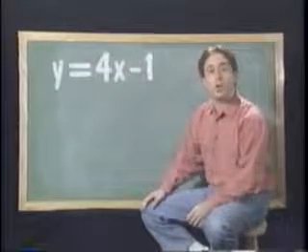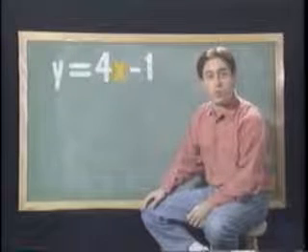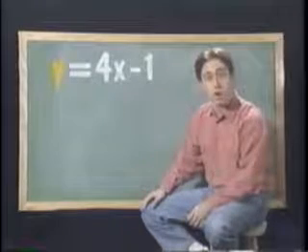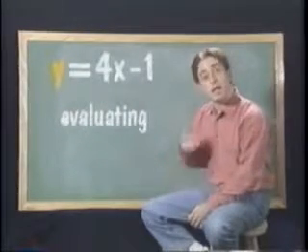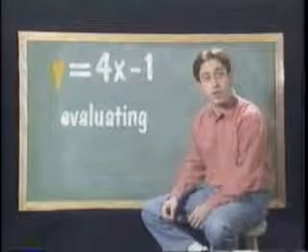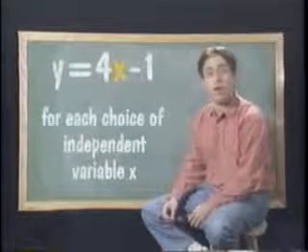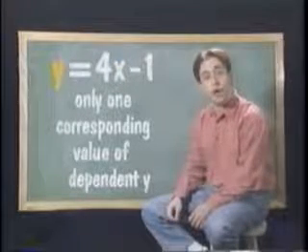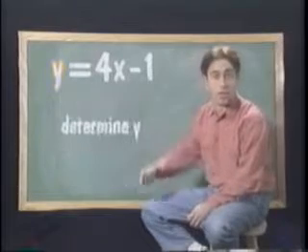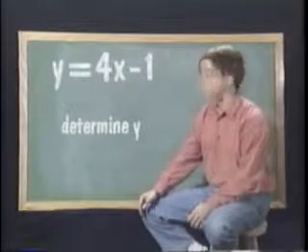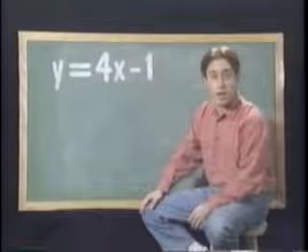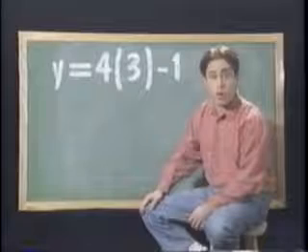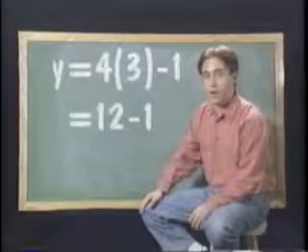As soon as we know a numerical value for x, we can substitute it into the equation to compute the corresponding value for y. This process is called evaluating the function. It illustrates the general concept of a function, that for each choice of the independent variable x, there is one and only one corresponding value of the dependent variable y. The equation tells us exactly how to determine that y value. In the case of the equation y equals 4 times x minus 1, if x equals 3, then y equals 4 times 3 minus 1, or 12 minus 1, 11.